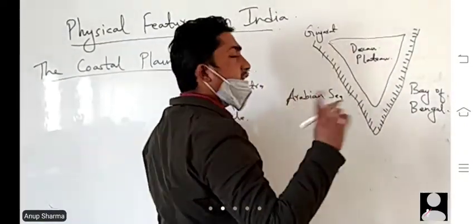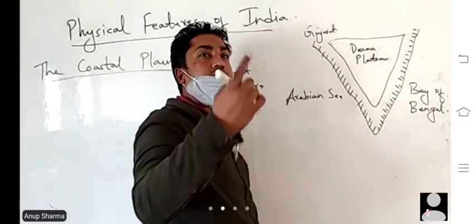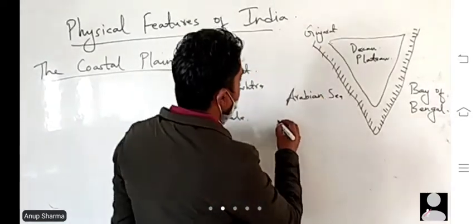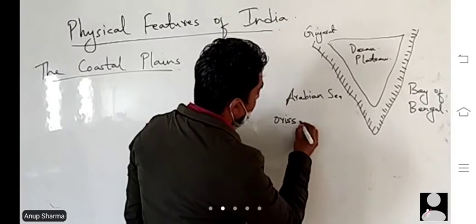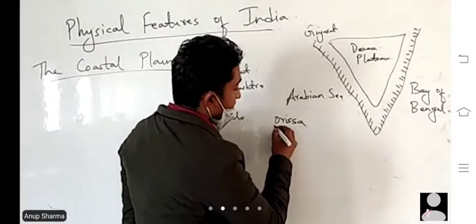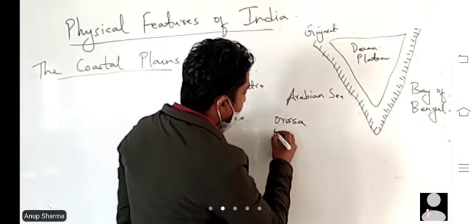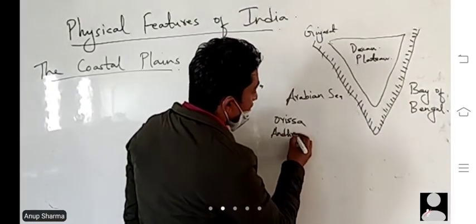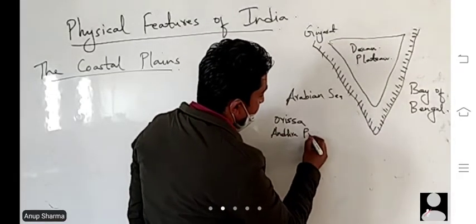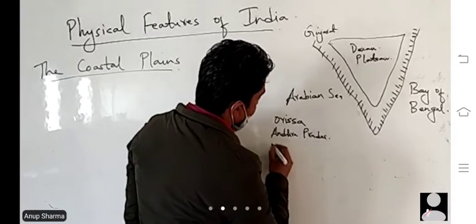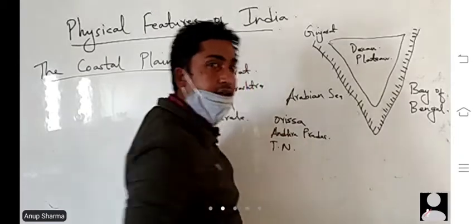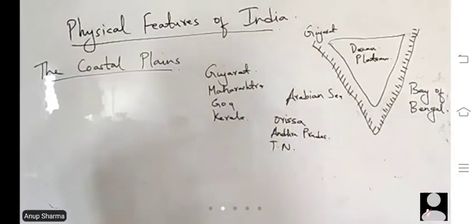We can include it somehow, since that constitutes Sundarban, but mostly we include Orissa. Then Andhra Pradesh or Telangana, and parts of Tamil Nadu.